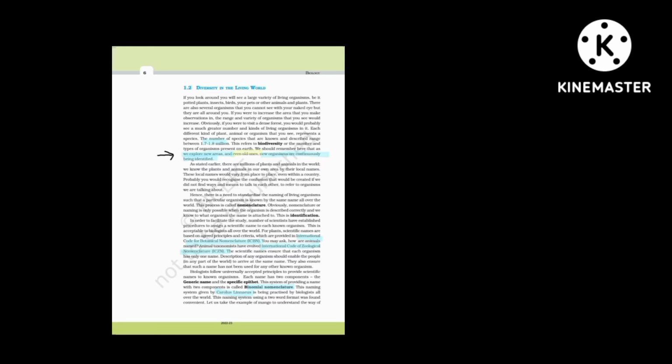For nomenclature, the principles are laid by ICBN, that is International Code for Botanical Nomenclature for Plants, and ICZN, International Code of Zoological Nomenclature for Animals. And for naming, we have a few rules. In that, we name each organism with two words. The first one is the generic name and the second one is the specific epithet. We give two words, right? That is known as binomial nomenclature, and this is given by Carolus Linnaeus.